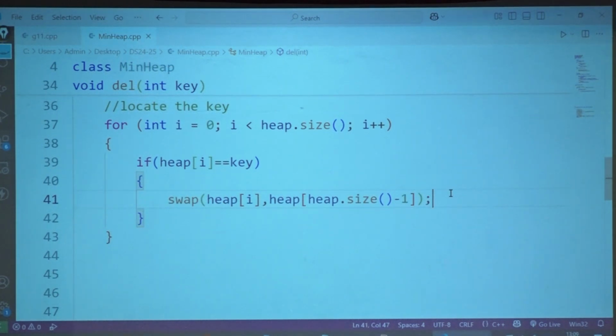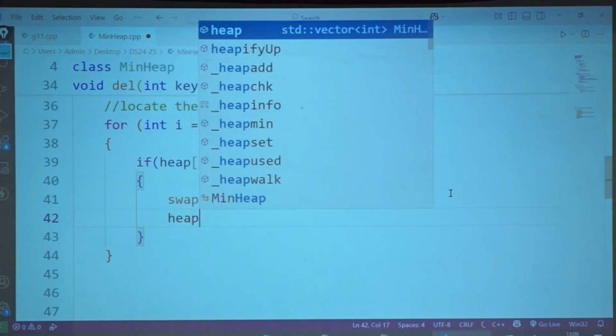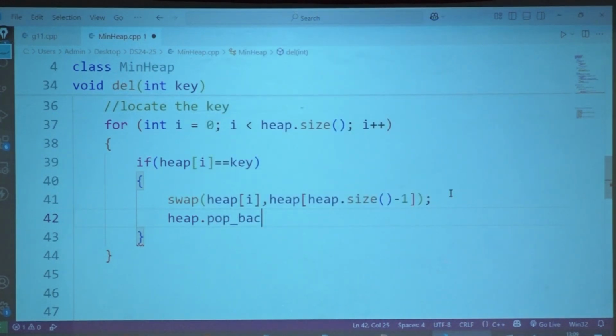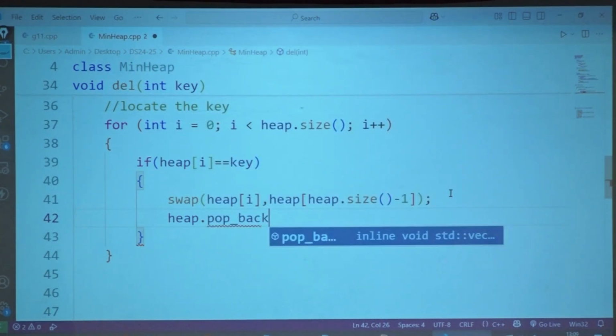Okay. Now after swapping, what am I supposed to do? Should I call heapify? First I have got to pop also. Heap dot pop.